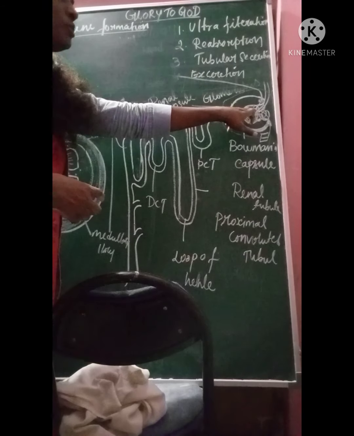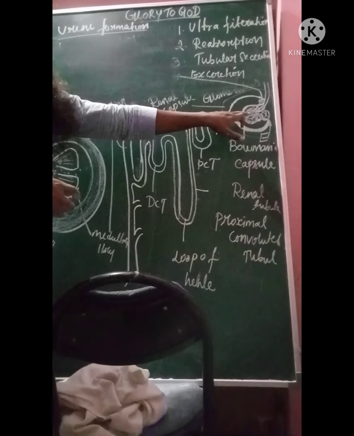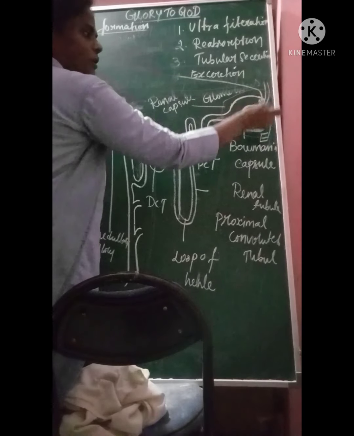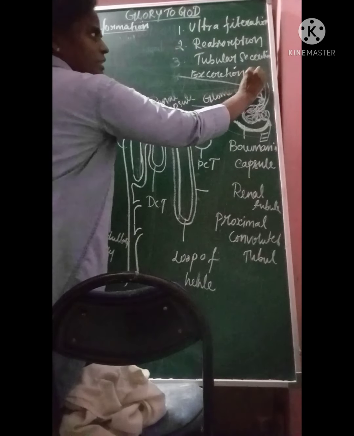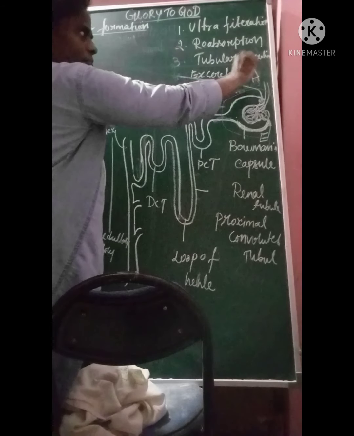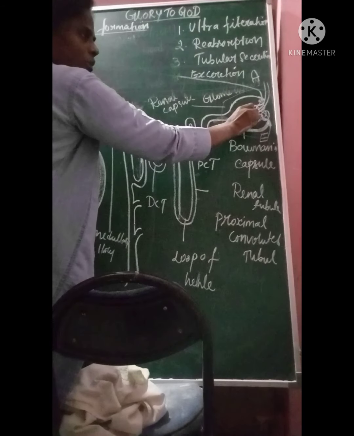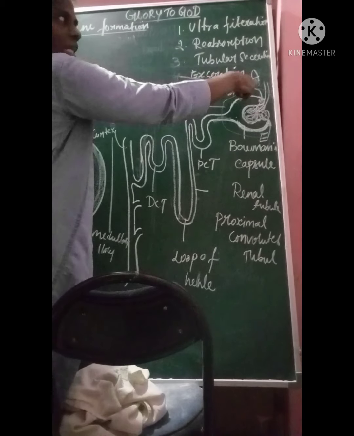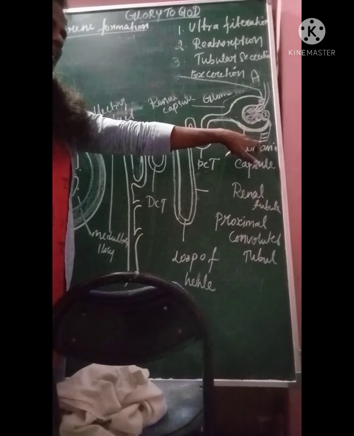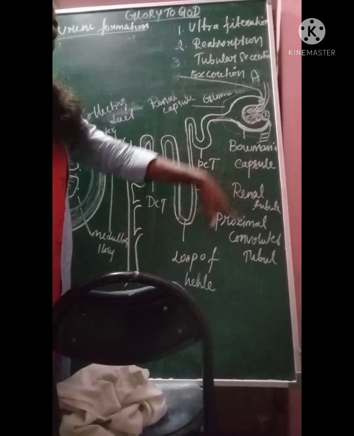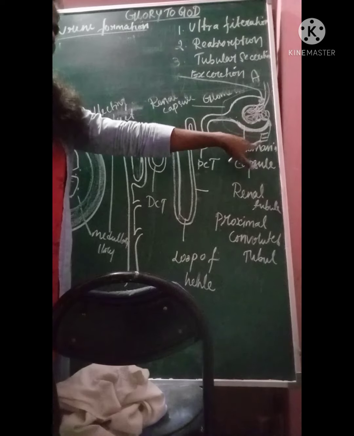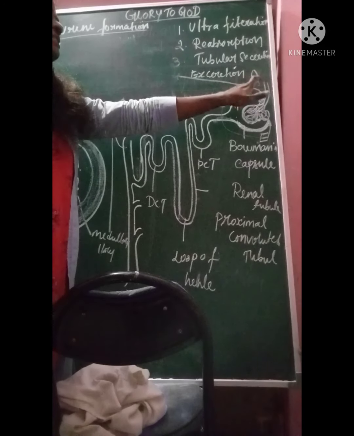Once the blood comes through this glomerulus, what happened? I have told you about two different blood vessels: afferent and efferent. The afferent blood vessel brings the blood into the glomerulus. Keep it in mind: A comes first in alphabetical order, so afferent comes in, and efferent goes out. That's it, very simple.